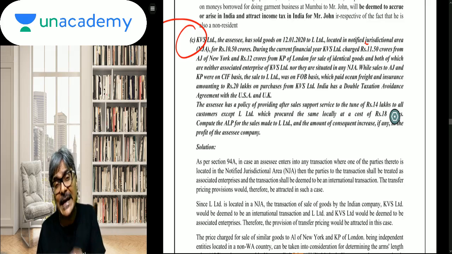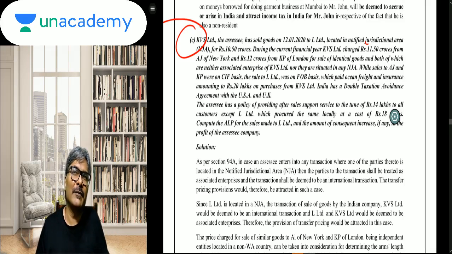then it will be deemed to be an international transaction. And if it is deemed to be an international transaction, the provision of Chapter 10 automatically will apply. The provision of Chapter 10, that is the transfer pricing provision, will be applied, and the income, expenditure and loss arising in such transaction will be determined having regard to the arm's length price. On that note, students, on that backdrop, let's have a look at this particular case study.